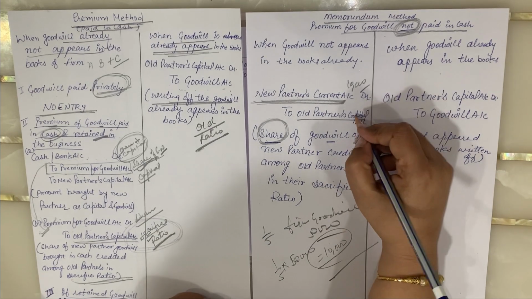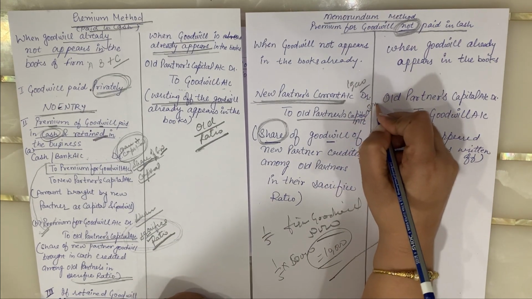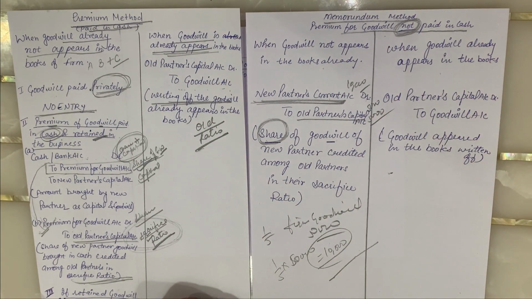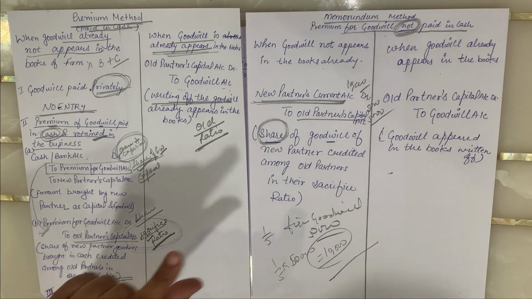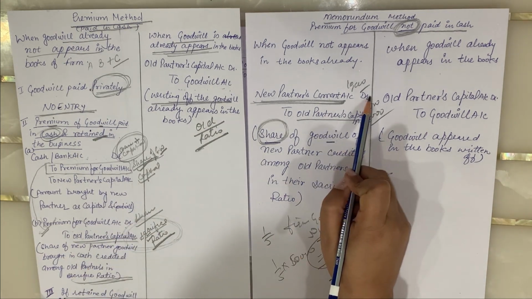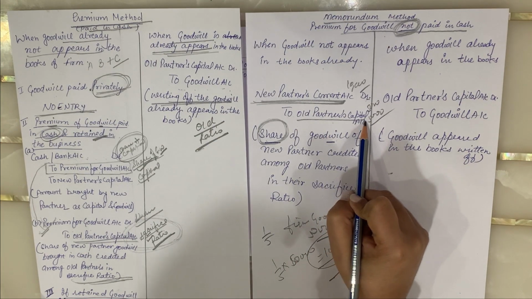Suppose the sacrifice ratio is equal, then this 10,000 will be divided among the old partners equally. So I am repeating again: if the new partner is not bringing the amount for goodwill in cash, only the new partner's current account is to be opened, and it is credited among the old partners in their sacrifice ratio.